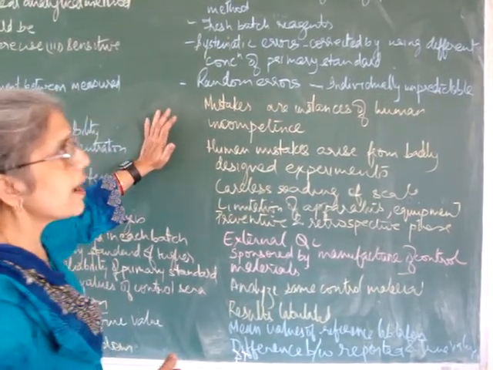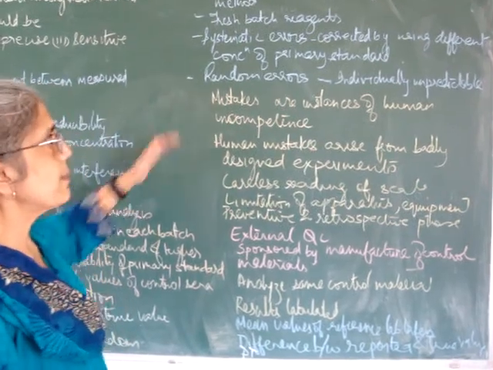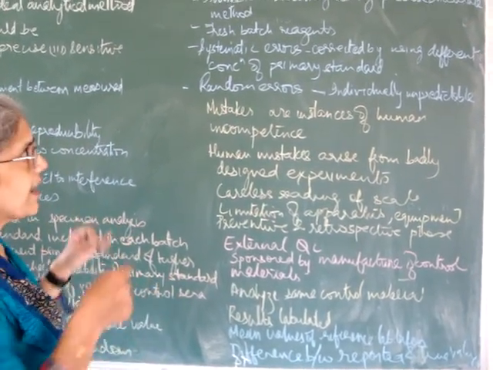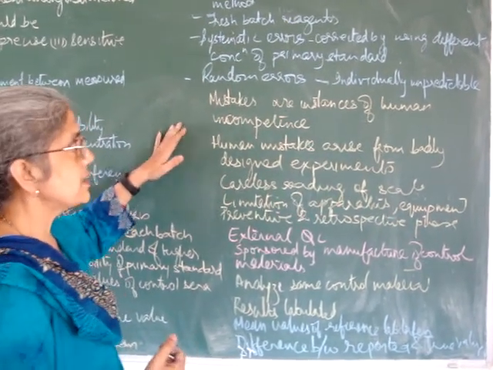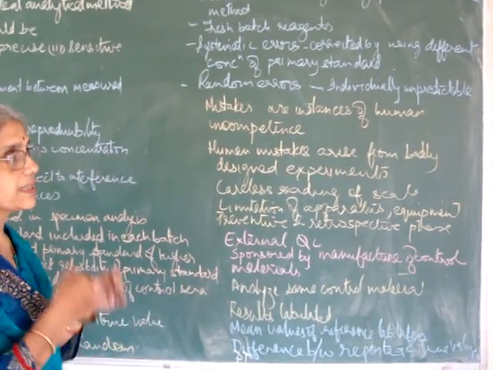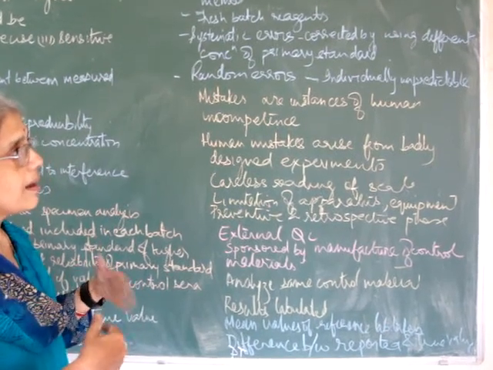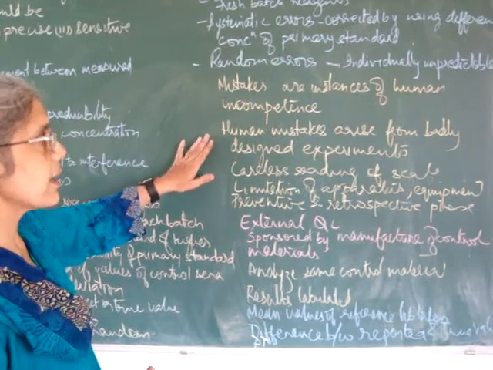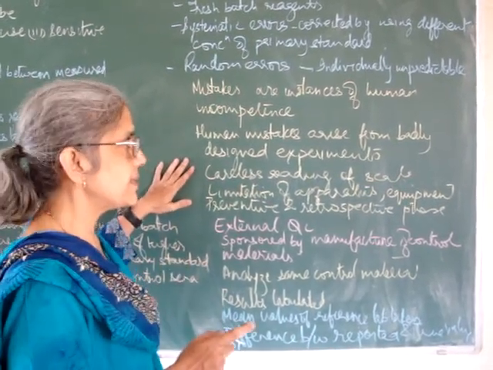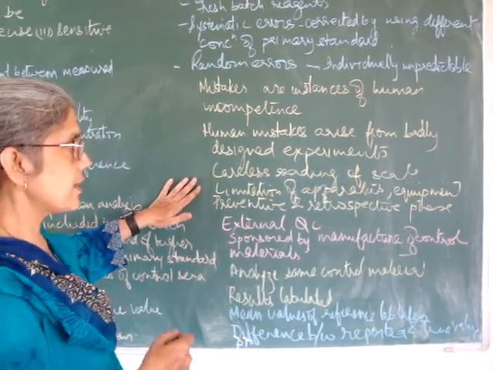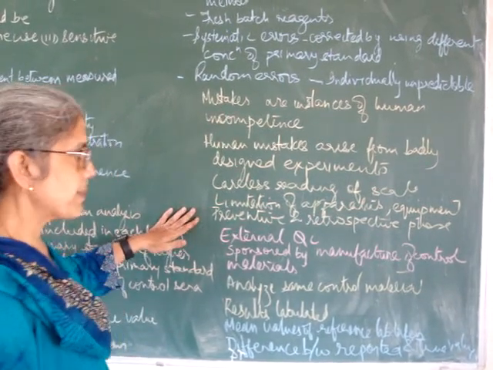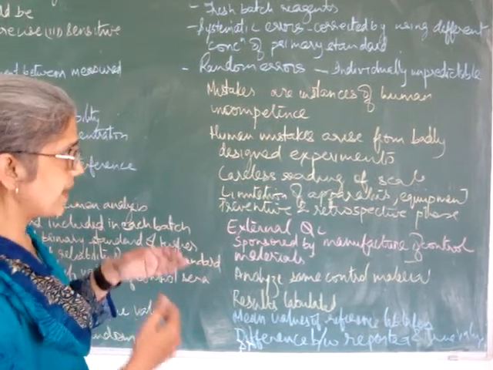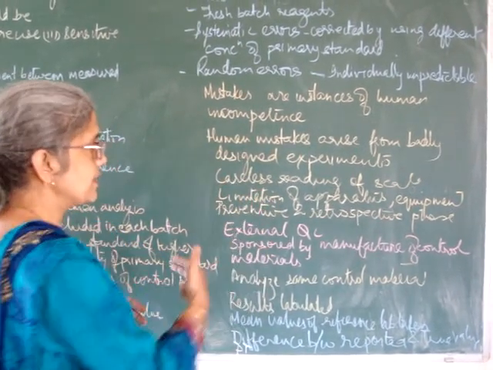Random errors are individually unpredictable because they can be due to any reason at that particular moment. Then mistakes are instances of human incompetence. That means a person is not doing the work properly. That is why mistakes are occurring. Human mistakes arise from badly designed experiments, careless reading of scale, and limitations of apparatus and equipment. Preventive and retrospective phases help in removing these mistakes.